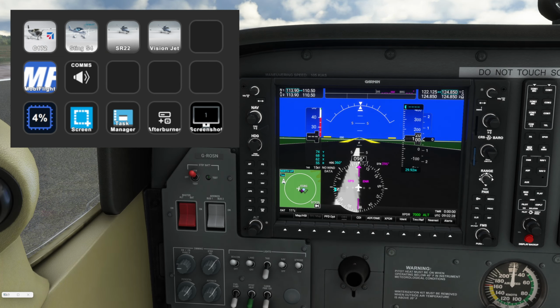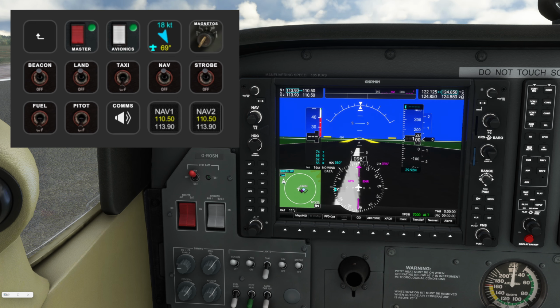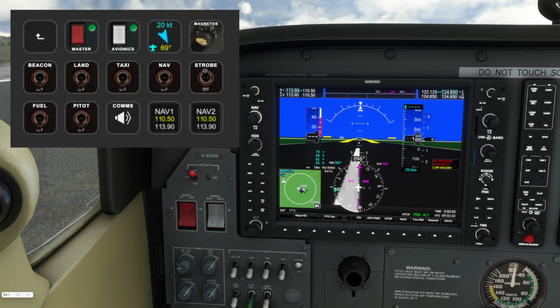I'm just going to turn the engine off so you can hear me better. Right, the Stream Deck buttons work all the lights, beacon, fuel pump, PTOE. They all work as such, but when it comes to the radio, there's a slightly different technique.